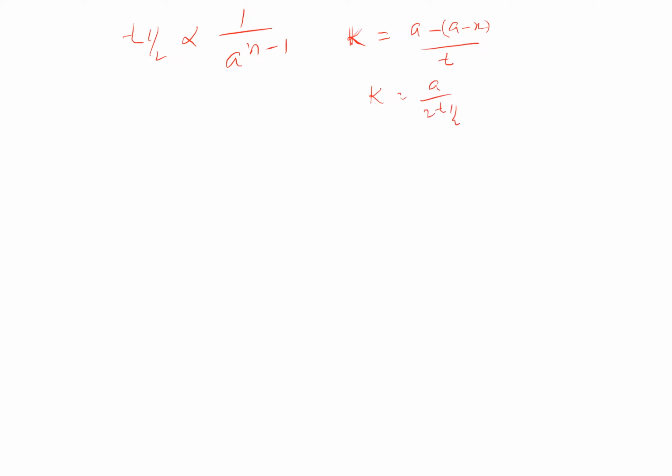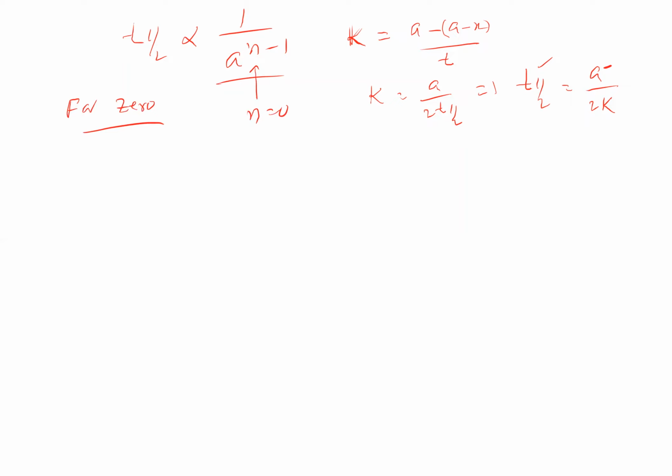That implies if you are plotting graph between half-life, T half is equal to A by 2 K. So half-life versus initial concentration. In general, you can take T half proportional to 1 by A power n minus 1 also. If you write here n is equal to 0, zero order reaction, T half is directly proportional to A you are getting.